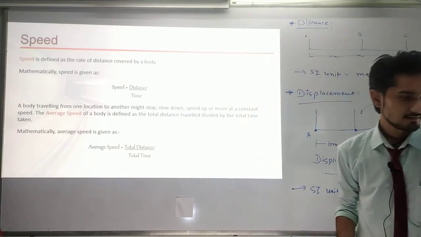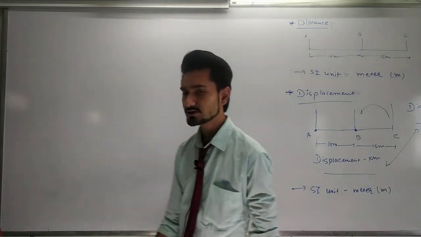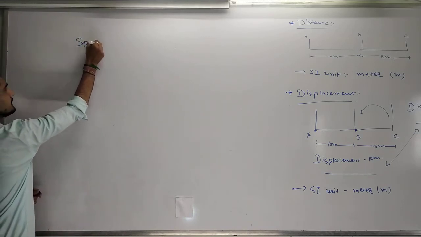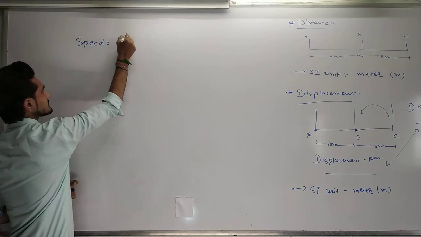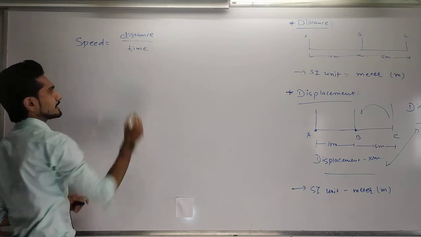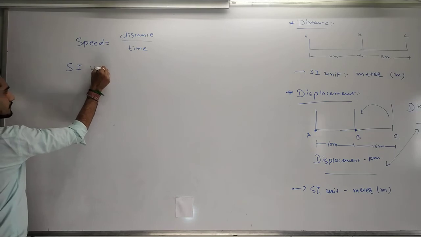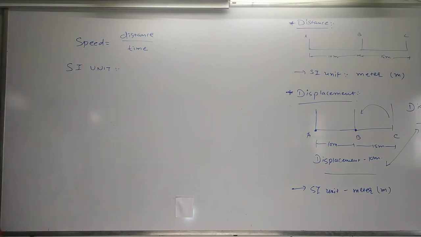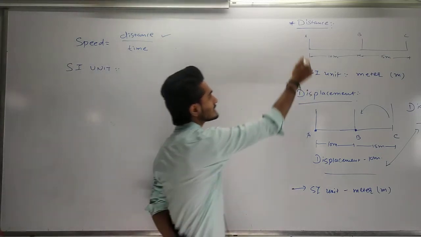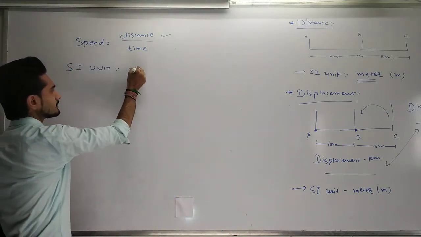Okay. Now I am going to explain that, and we are going to see the SI units. Now speed can be understood as distance upon time. Now I have to make the SI unit. How can I make the SI unit? So what is the SI unit for distance? Here we can see the SI unit for distance is the meter. So you have to write a meter here.